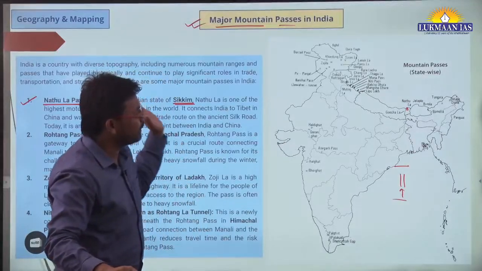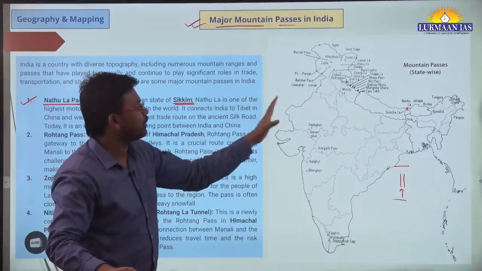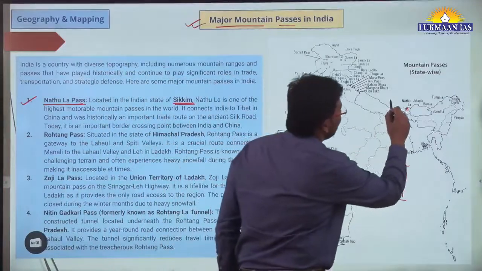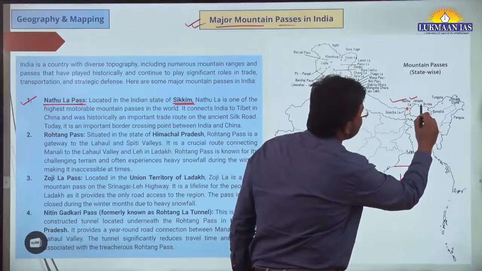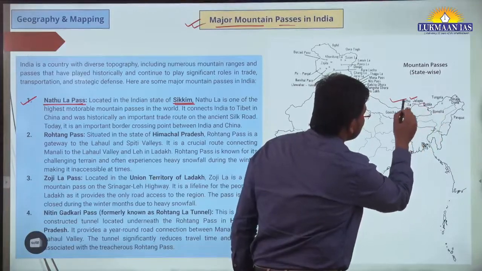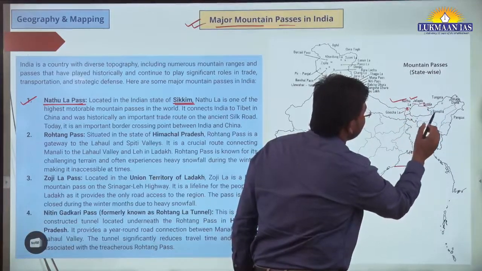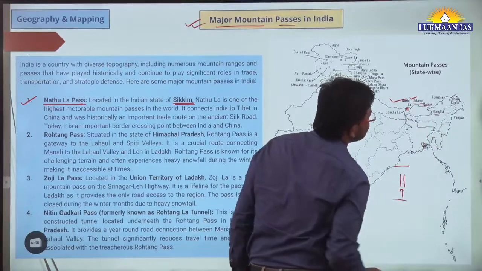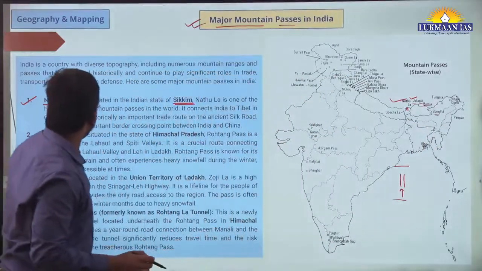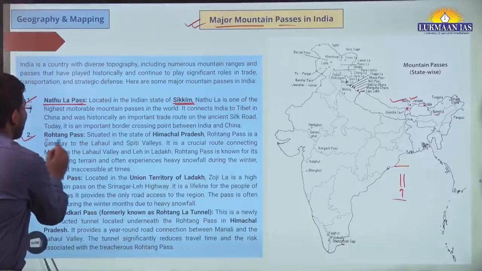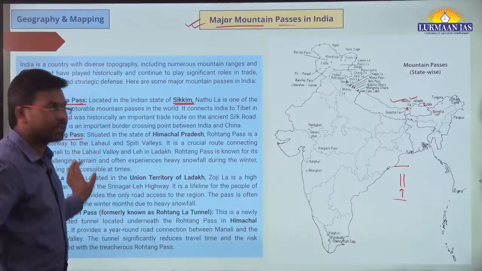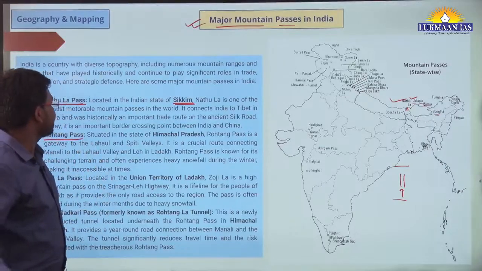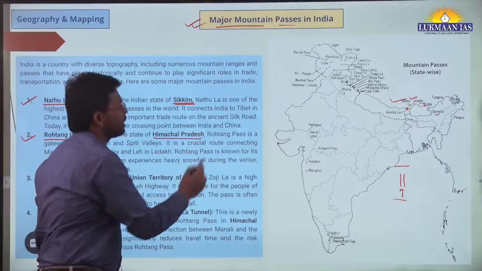And also, if we see some portions related to it, one is Nathula Pass, second is Jalepla Pass, and then Bomdila Pass. All of these are located over here. This Bomdila Pass is over here. Now, after locating Nathula Pass, let us locate Rohtang Pass. This is in the news many a time. Where is Rohtang Pass located? In the state of Himachal Pradesh.